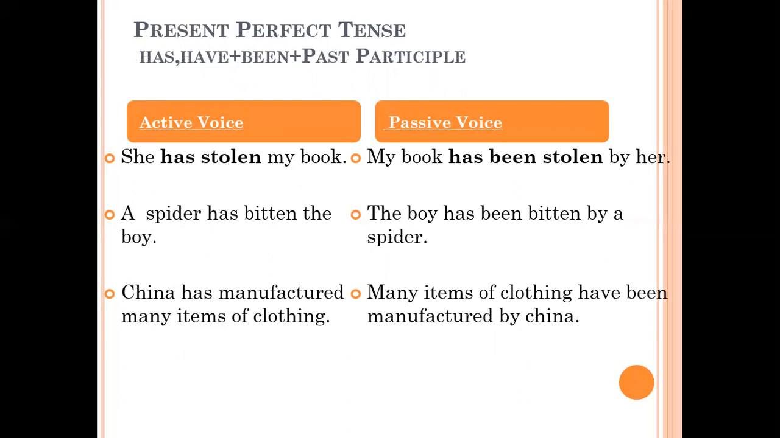A spider has bitten the boy. Again in present perfect tense, has bitten. Now the boy has been bitten by a spider. See, been is added in the perfect form of the verb. China has manufactured many items of clothing. Many items of clothing have been manufactured by China. Again, same, have, present form of the verb, been, perfect form, and manufactured, past participle.